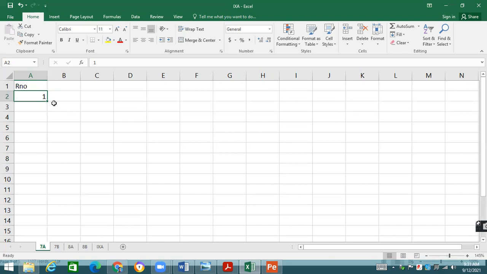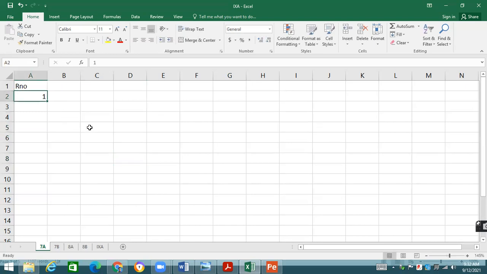So when you bring the mouse cursor at the bottom right corner, the thick plus sign is going to be converted into thin plus sign, and you are going to drag it. When you drag it, you will see that the same data is going to be copied. But this is not the desired output. One has been written in all the cells which are there. So I delete this. Again, I'm typing over here one.